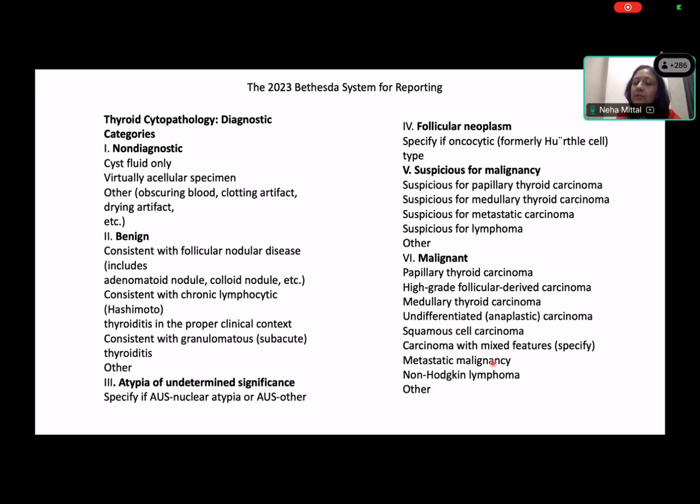Now, what category of tumor is very prominently missing from this? Kasturi? Yes. Among the malignant category, one malignancy of the thyroid is very prominently missing. What is that? Which type of malignant thyroid carcinoma is missing from this? Follicular. And why is it missing, Kasturi? Because we can diagnose it only on histology, because the capsular invasion is something that we need, and we can't talk about it.